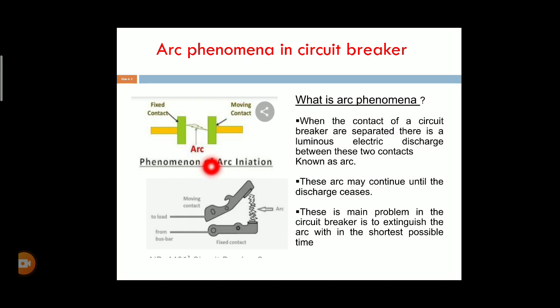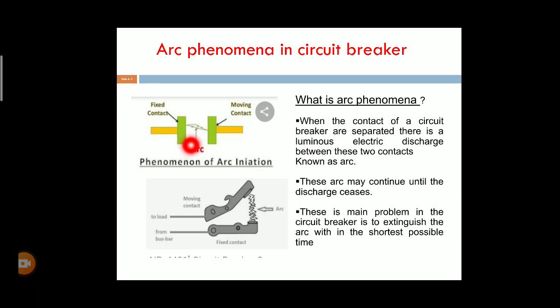This arc may be continued until the discharge ceases. This is the main problem in the case of a circuit breaker. Therefore, we definitely extinguish that arc in the shortest possible time.